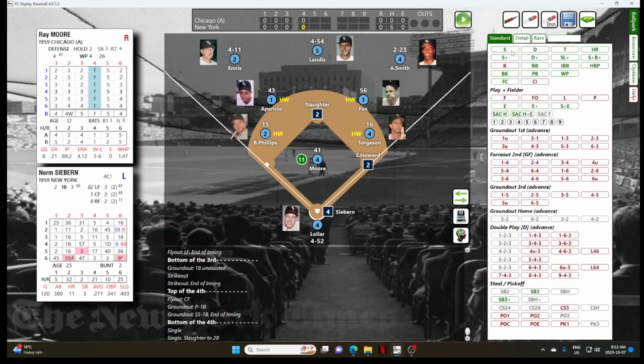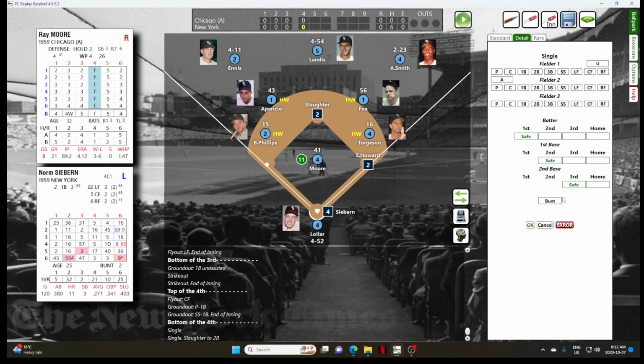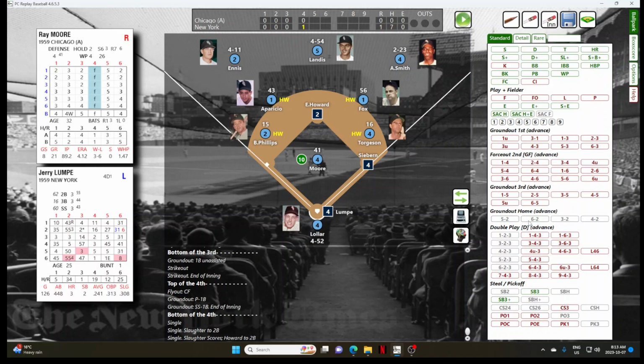And Seaburn hits a ball right back through the box. Coming in to score is Slaughter. Holding at second is Howard. And the Yankees jump out to a 1-0 lead. Runners still on first and second for Jerry Lumpy.